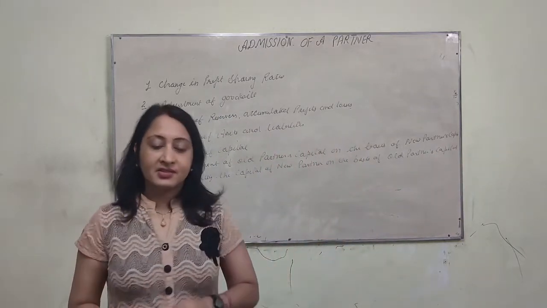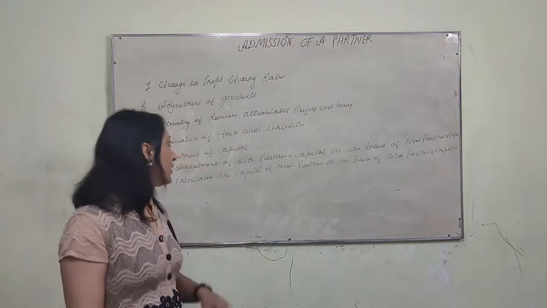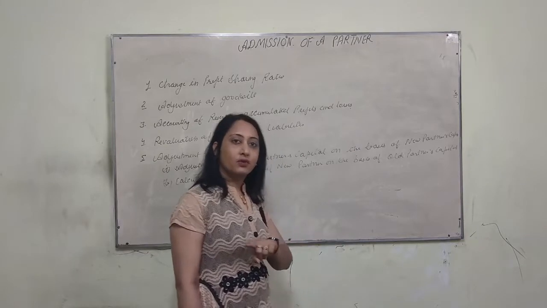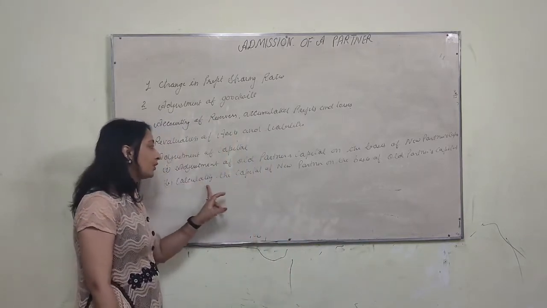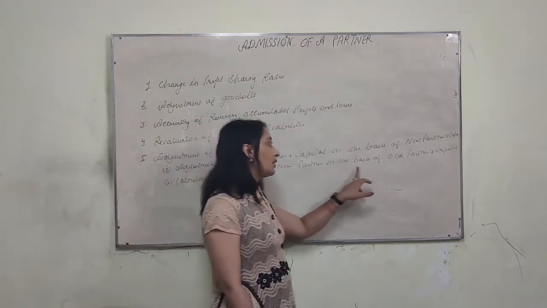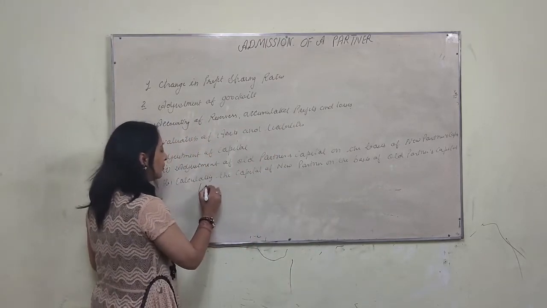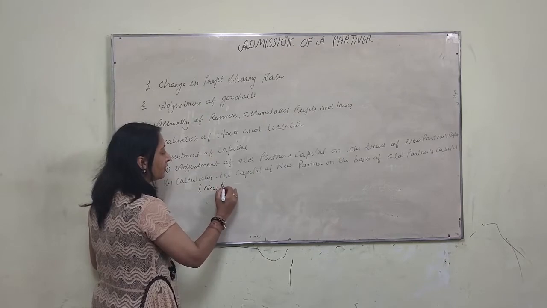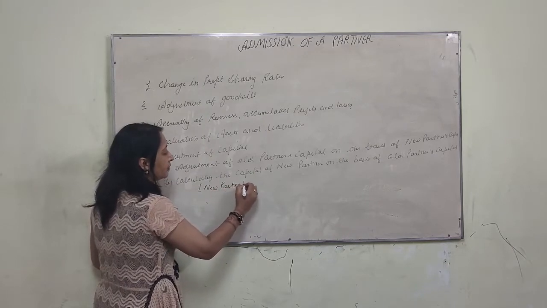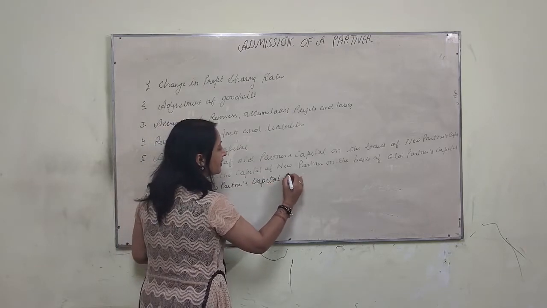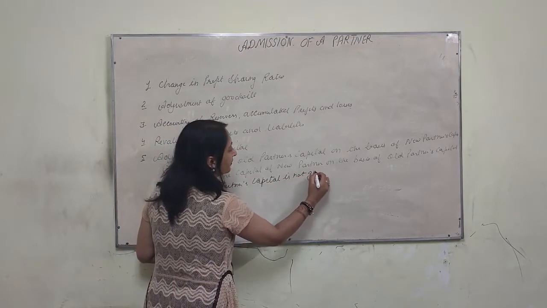How can capital be adjusted on the two bases? First one is adjustment of all partners' capital on the basis of the new partner's capital. Now, calculating the capital of the new partner on the basis of all partners' capital. Now you can see the new partner's capital is not given.